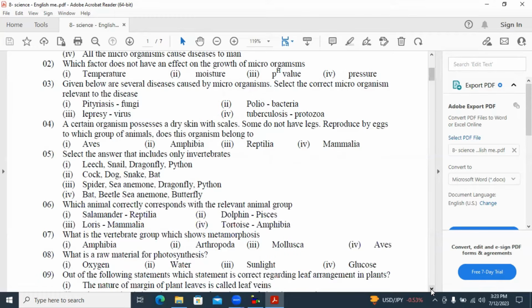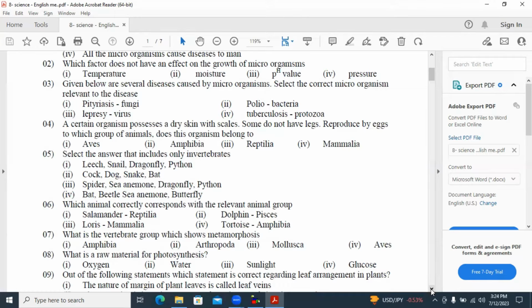Third one, given below are several diseases caused by microorganisms. Select the correct microorganism relevant to the disease. Here the first one is the correct answer. Pityriasis is caused by fungi, polio is caused by a virus, leprosy by a type of bacteria, and tuberculosis by bacteria. So answer 1 is the correct answer here.